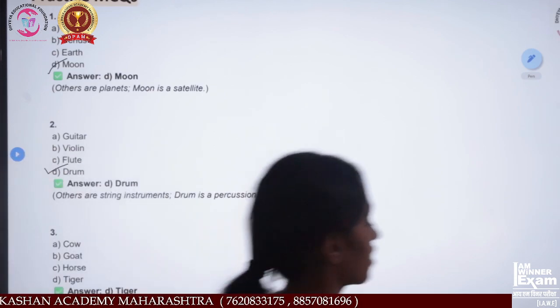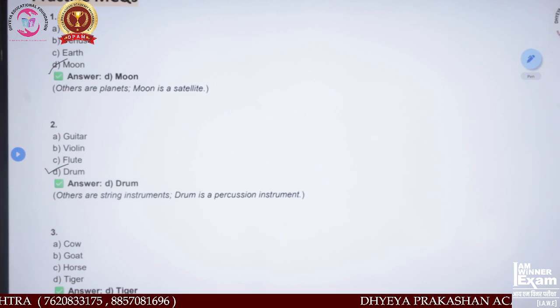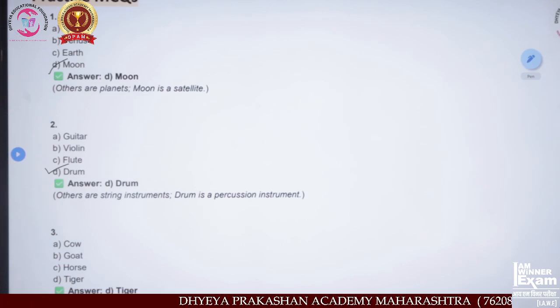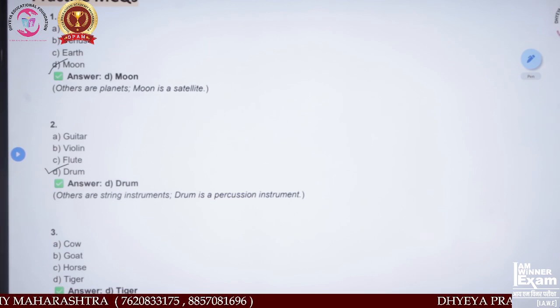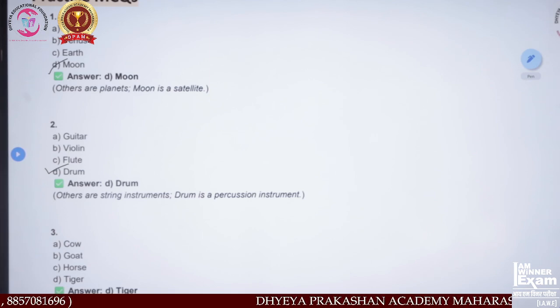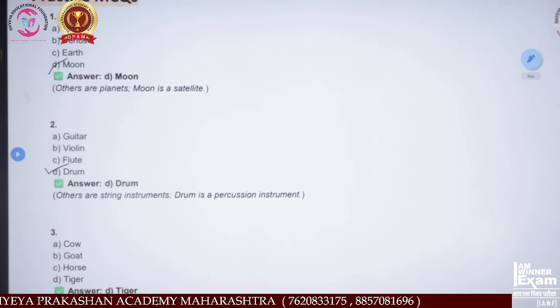As you can see, only tiger is a wild animal, but cow, goat, and horse are domestic animals. What are domestic animals?